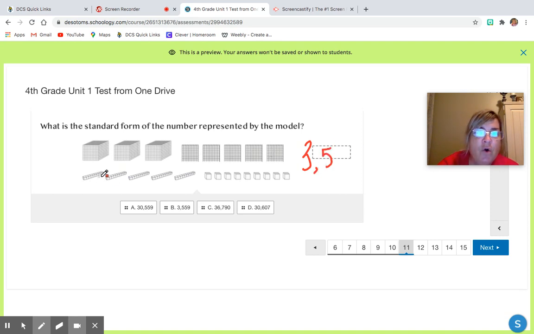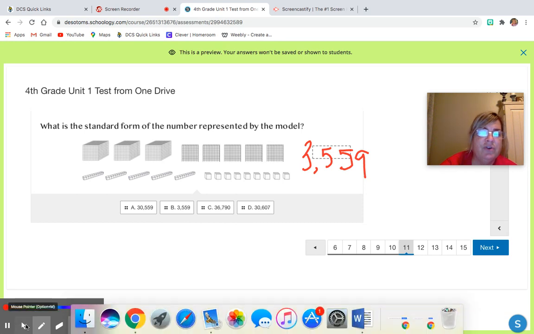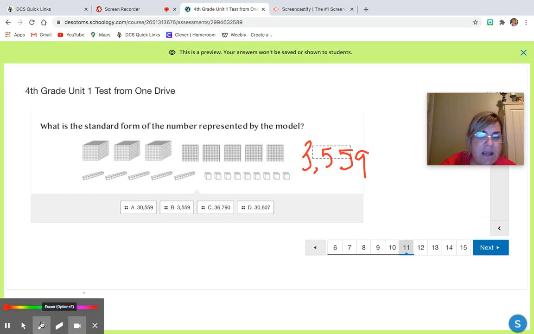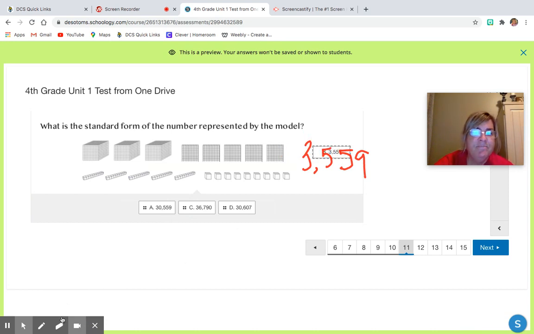Sorry about that. 10, 20, 30, 40, 50. So a 5 in the tens place. And then 1, 2, 3, 4, 5, 6, 7, 8, 9 in the ones place. So this number should be 3,559. And so that would be answer choice B.